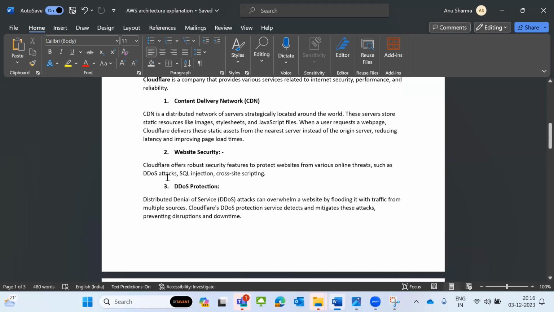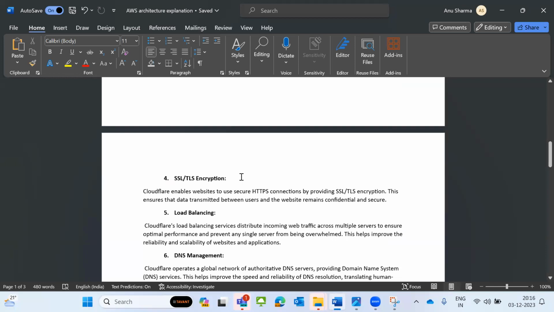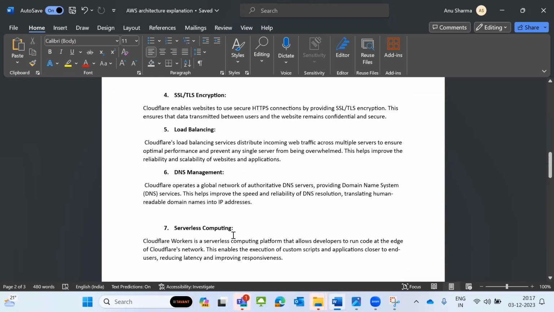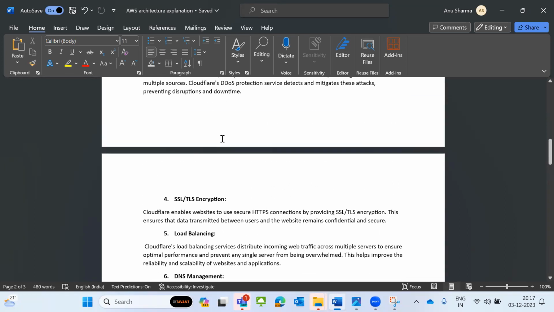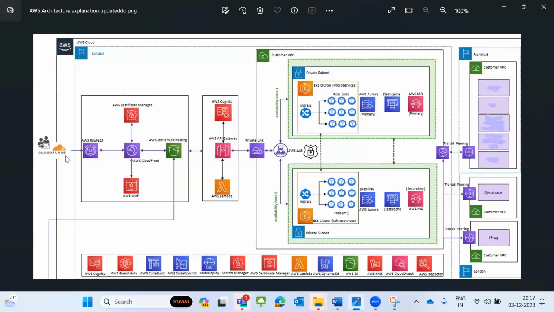Website security means protection against DDoS attacks, SQL injections, and cross-site scripting. It also handles SSL and TLS encryption, like HTTPS security, load balancing, DNS management, and serverless computing. This will be done by Cloudflare. Because I need more security, I have used it along with AWS. This is Cloudflare, this is not AWS.